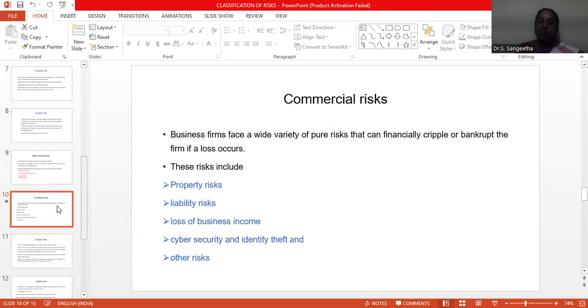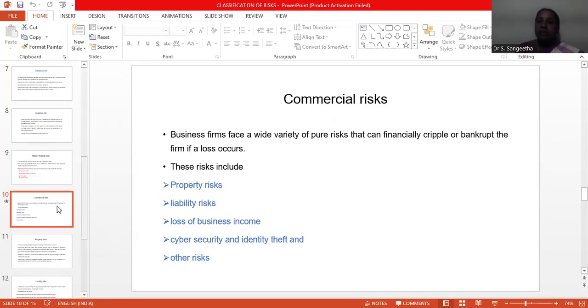Next is commercial risk. Commercial means business risk or the corporate sector. Whoever is doing manufacturing work or services work faces different types of risk, and these are included in commercial risk. These types of risks include property risk, liability risk, loss of business income, cyber security, and identity theft, and other risks.